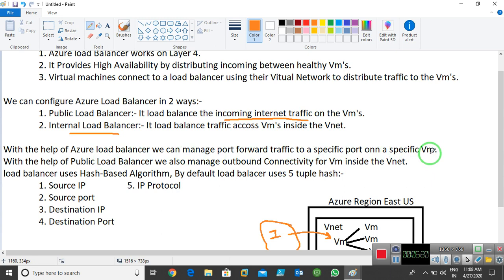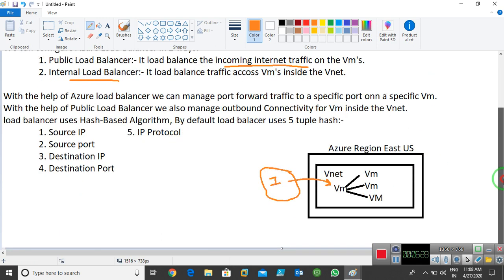Now what is the meaning of port forward? Your load balancer works on ports also. Imagine I have 4 VMs like this. I want that in this VM the traffic comes only on the HTTP port, meaning port number 80 only.